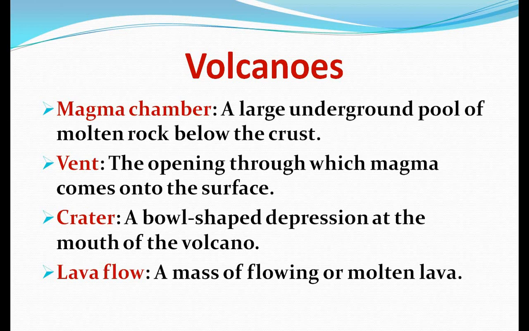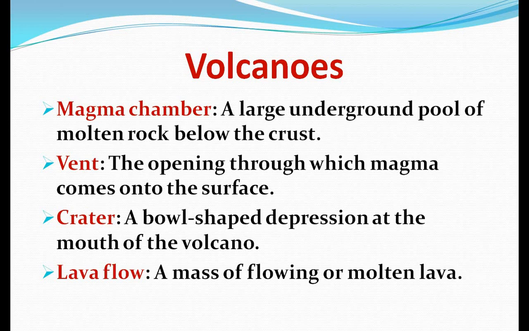Understood? The different materials erupted by the volcanoes accumulate and form volcanic mountains. The main parts of volcanoes are the magma chamber, vent, crater and lava flows.